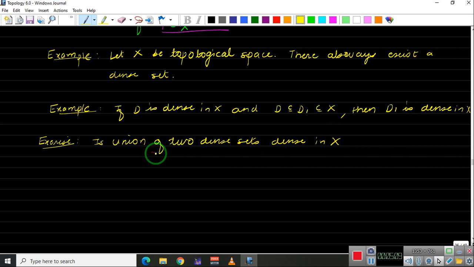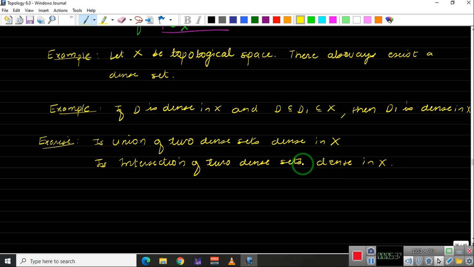So if you have A and B which are dense in X, can you say what you can say about the union of A and B? And similarly, is the intersection of two dense sets dense in X? You can think about it.